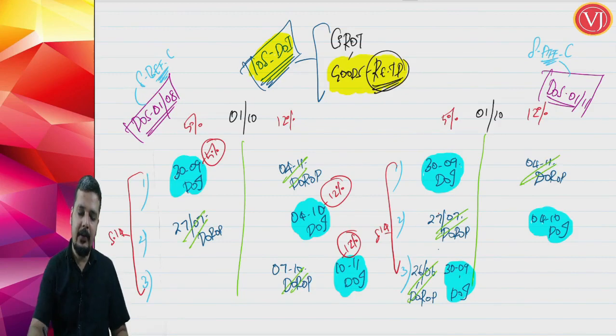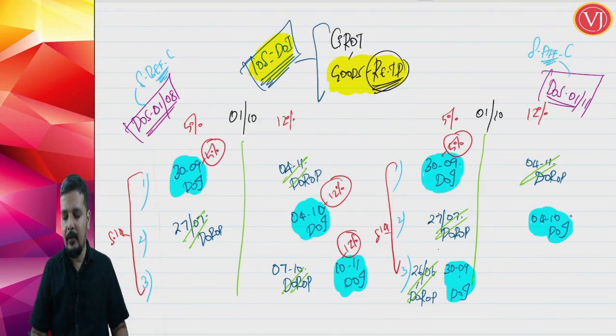So when I tell in the first case the date of invoice is 30th of September, the rate of tax then is 5%. When I tell in the second case the date of invoice is 4th October, the rate of tax then is 12%. When I tell the date of invoice is 30th September in the third case, the rate of tax in that scenario is 5%.